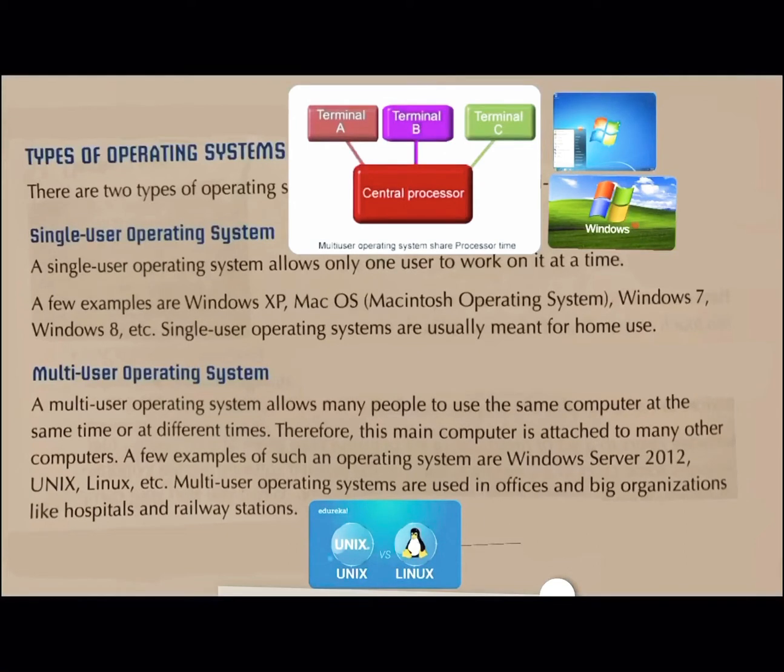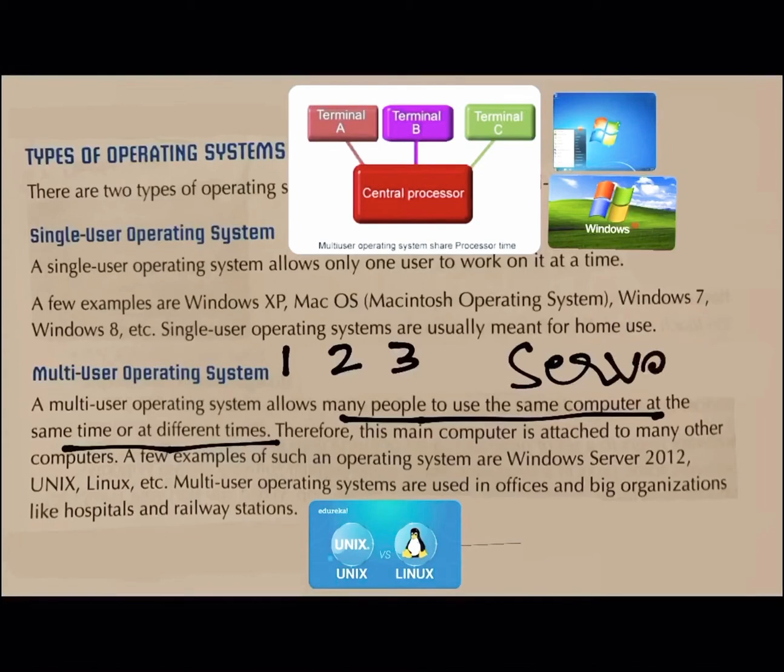It allows many people to use the same computer at the same time or at different times. It means we have terminal 1, that is computer 1, computer 2, computer 3. These three computers are going to access what? Main server, and they are accessing the server at the same time.